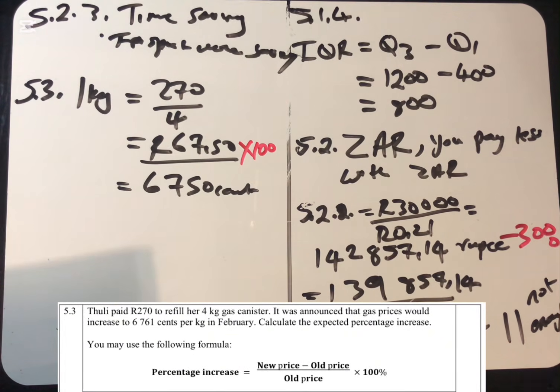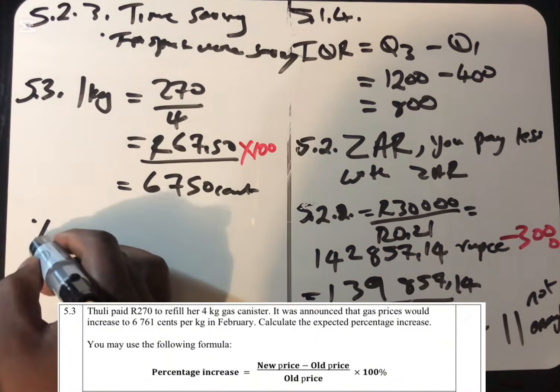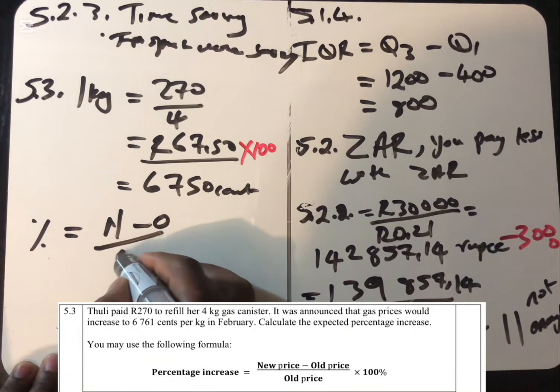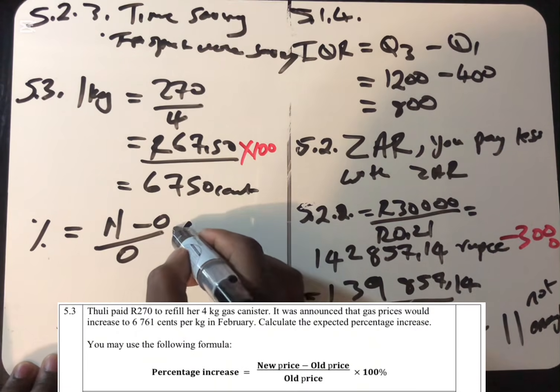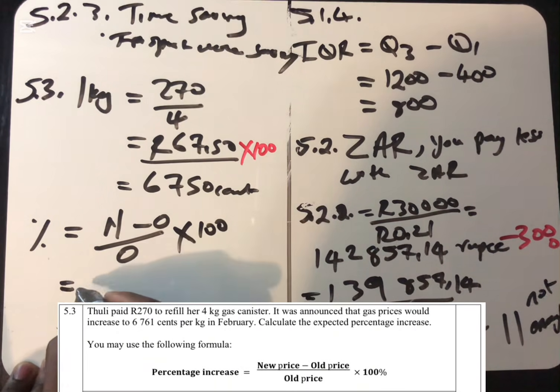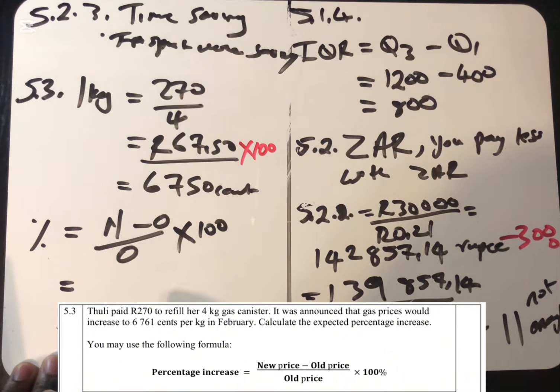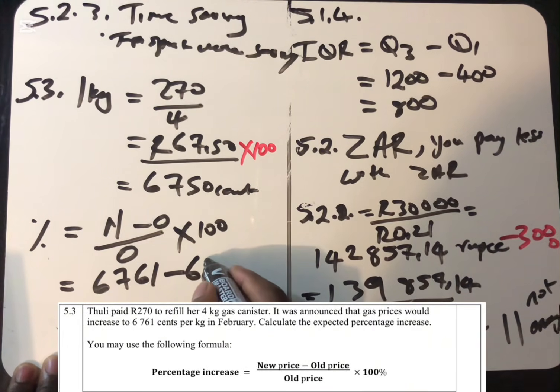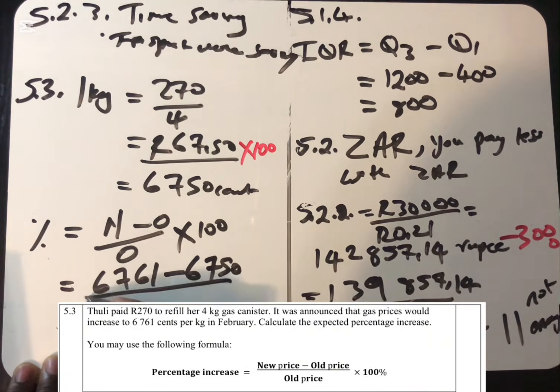And now the new price is 6,761 cents. So now let's look at the increase percentage. Percentage is equal to new price minus old price, divided by old price, multiplied by 100. The new price is going to be 6,761. The old price was 6,750. All this divided by 6,750, multiplied by 100.